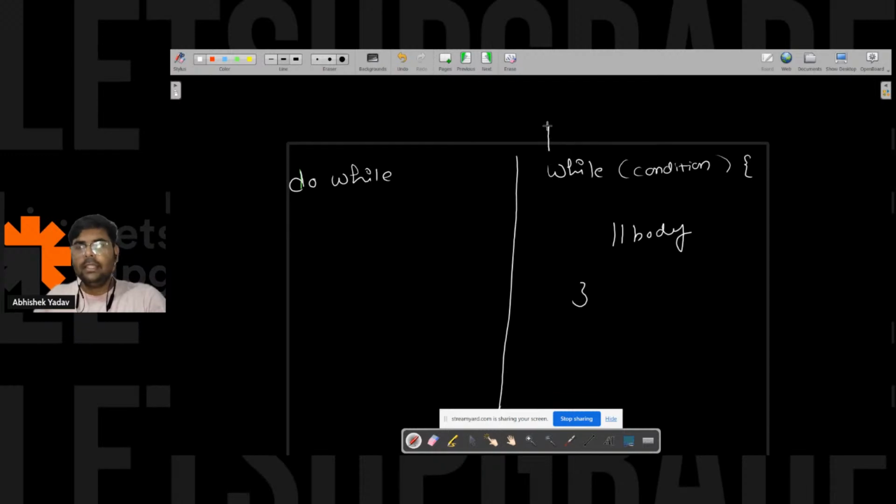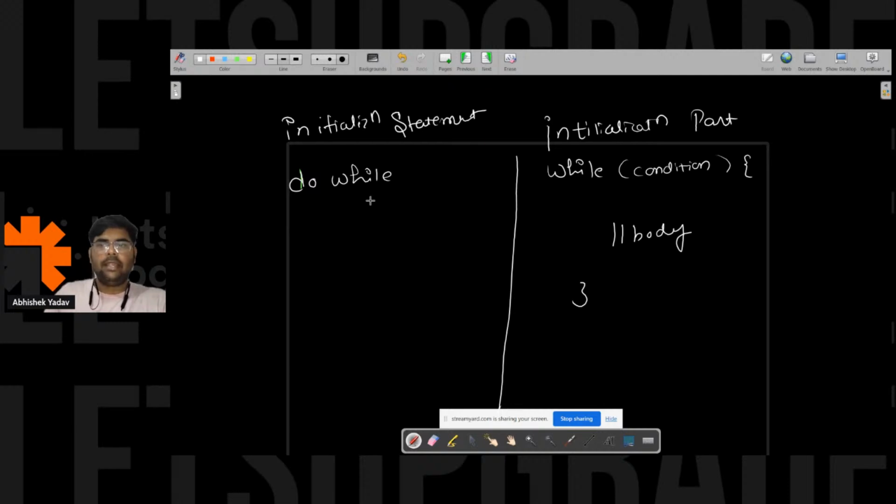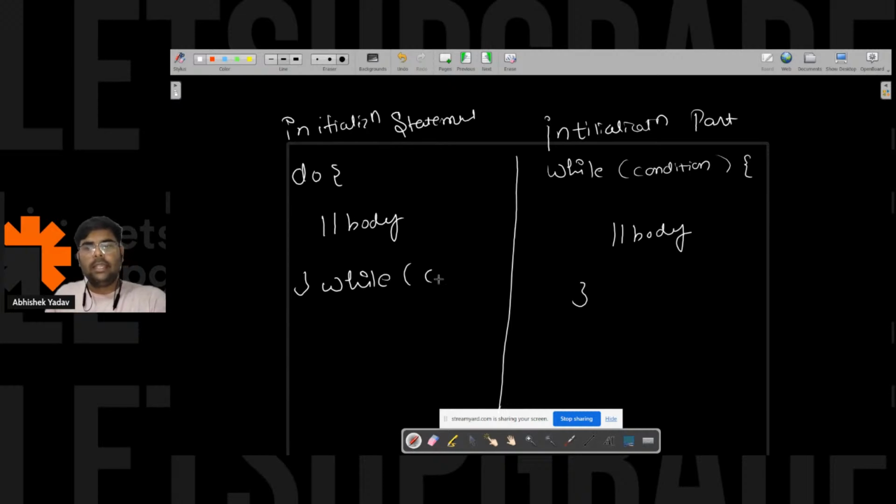What is the difference between while loop and do while loop? Here also we have the initialization statement, and after that we have... Anyone from the audience, what is the difference between while loop and do while loop? Do keyword, body, and after that we have while, and I have the condition here, right? So this is the syntax of do while loop, and here is the syntax of while loop.